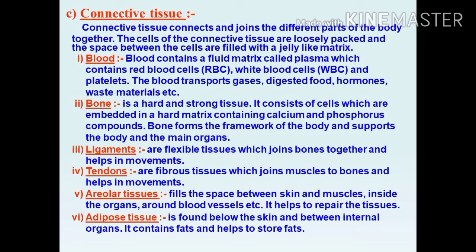The next one is ligaments. Ligaments are flexible tissues which join bones together and help in movements. Two bones are joined by ligaments. Tendons are fibrous tissue which join muscles to bone. Bone to bone is connected by ligaments, muscle to bone is connected by tendons. Did you understand the difference? Ligaments are found between bone and bone, while tendons connect muscle and bone.